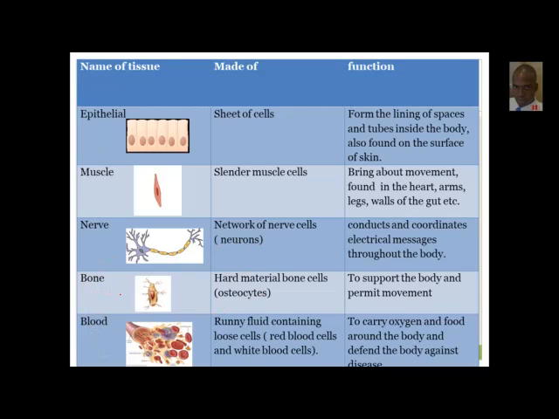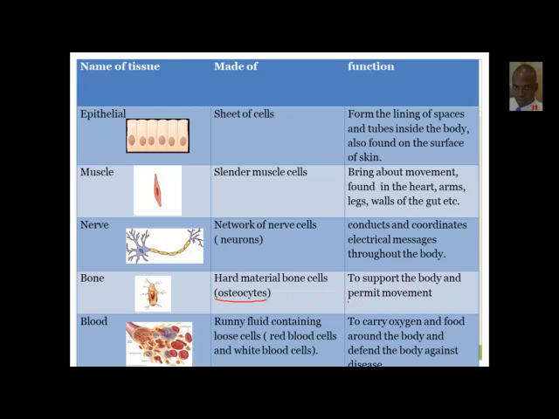Bone tissue, another name for the bone cells is osteocytes. Osteocytes is another name for the bone cells. Remember the diseases that we mentioned in the last video. When we talk about osteoporosis, you understand that the osteo there is referring to the bones, right? So the names of the cells tend to give you the where the study and the specialization comes about.